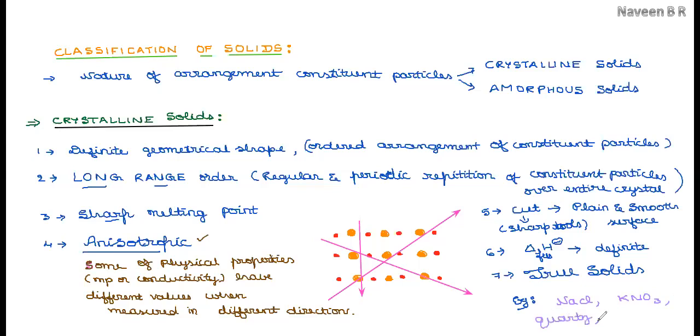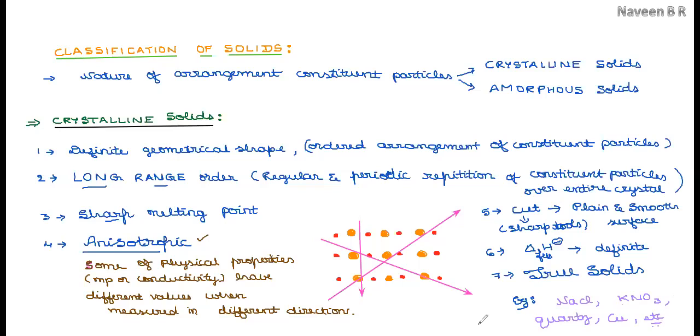Quartz is different, glass is different, that you try to consider. Glass will be amorphous, quartz will be a crystalline solid. That we'll try to learn in the continuation of the class. Copper, naphthalene, etc. All these are crystalline solids.